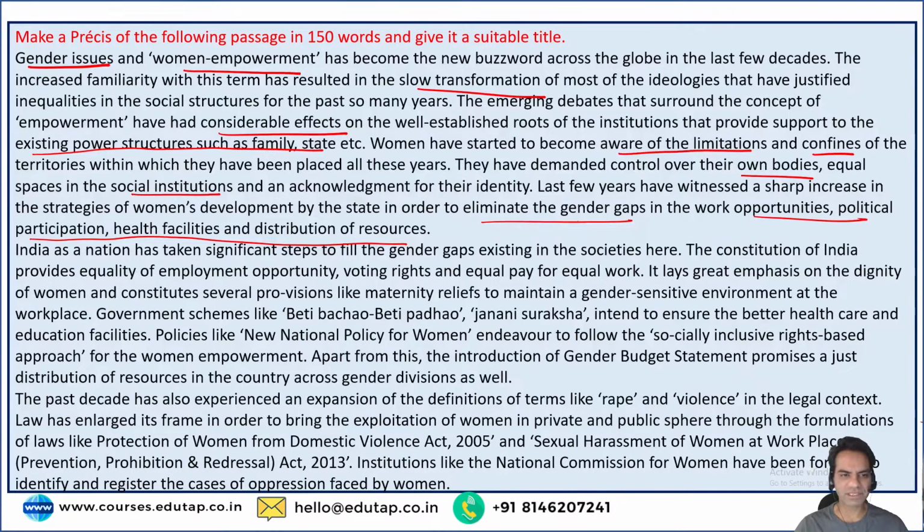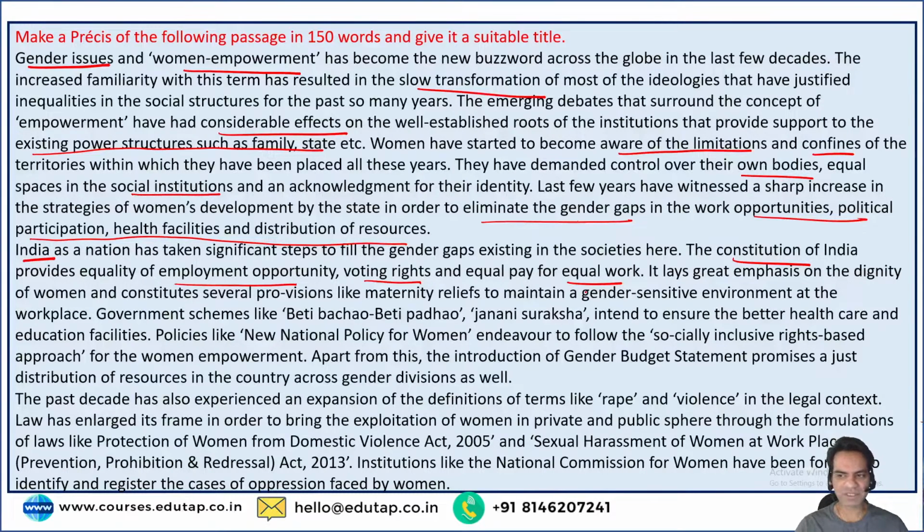Now, India as a nation has taken significant steps. Now we are coming to the point of India. India as a nation has taken significant steps to fill the gender gaps existing in the societies here. The Constitution of India provides equality of employment, opportunity, voting rights, equal pay for equal work, right? So our constitution provides equality of opportunity, equality of voting rights, and equal pay for equal work.